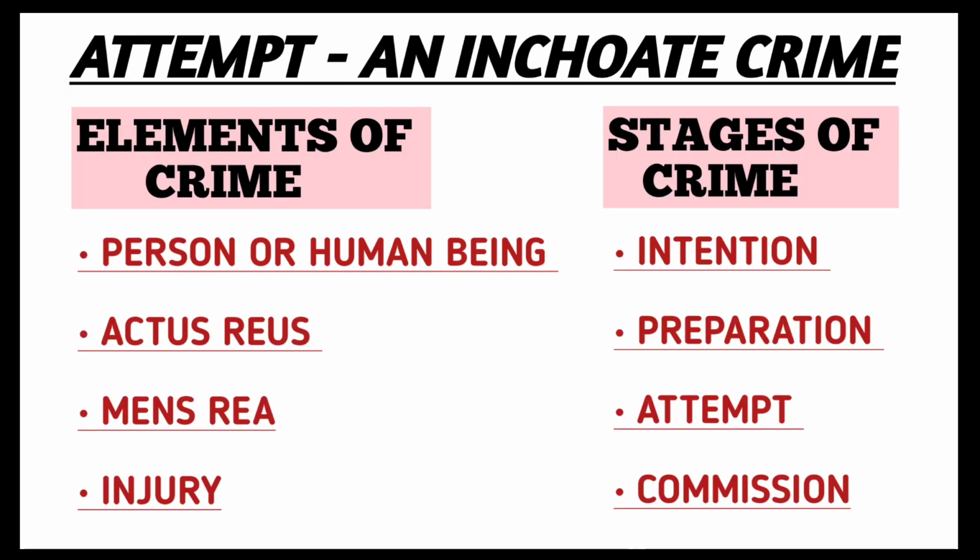Now we will be discussing how attempt to commit a crime is an inchoate crime. The term inchoate means underdeveloped, or just begun, or at an early stage; simply, inchoate crime means an incomplete crime. As we know, inchoate offences cannot be understood in isolation, which means they cannot be understood separately.